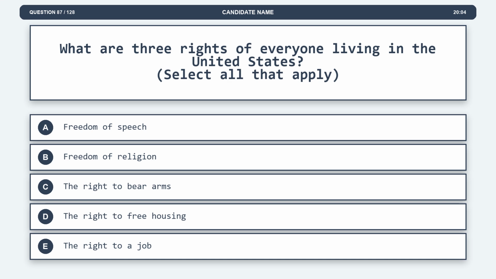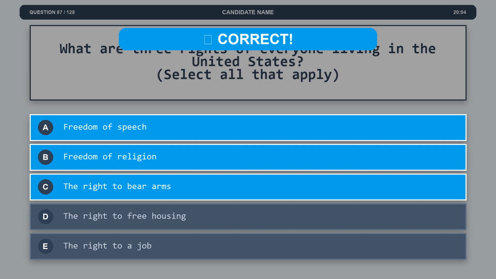Question 87. What are three rights of everyone living in the United States? Option A, freedom of speech. Option B, freedom of religion. Option C, the right to bear arms. Option D, the right to free housing. Option E, the right to a job. The correct answers are options A and B and C.